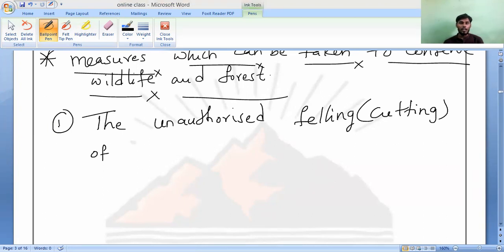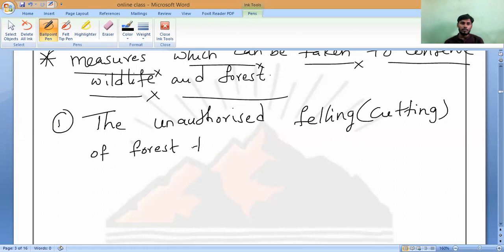Felling means cutting. Cutting or felling, both. Understand? Okay, sir. Felling of forest trees for timber trading.